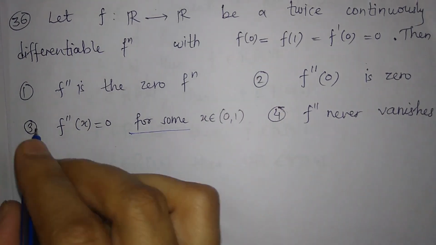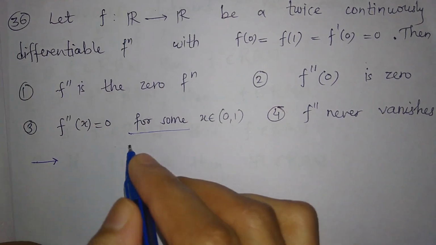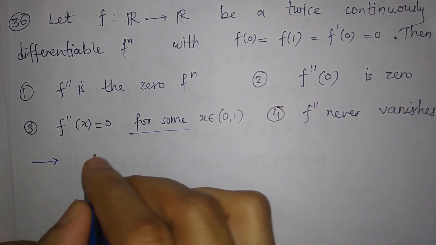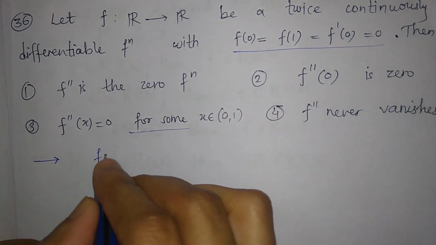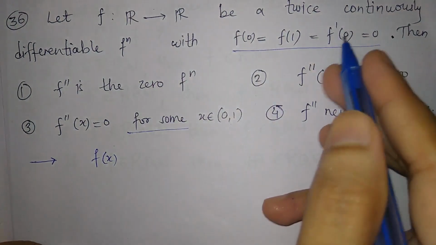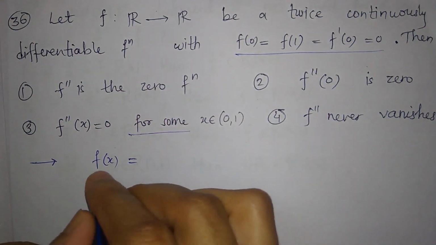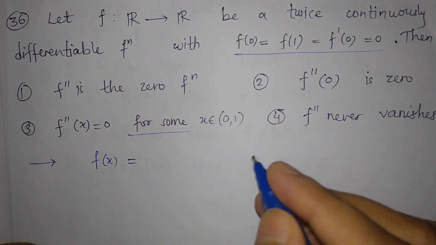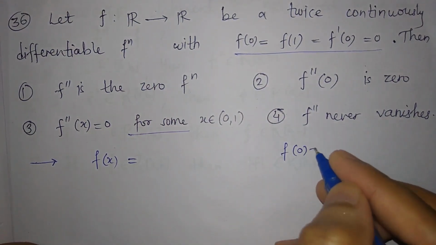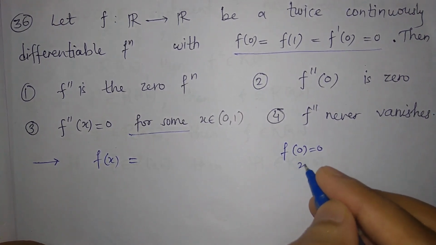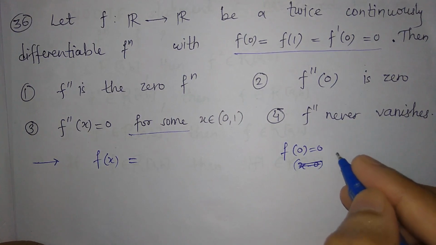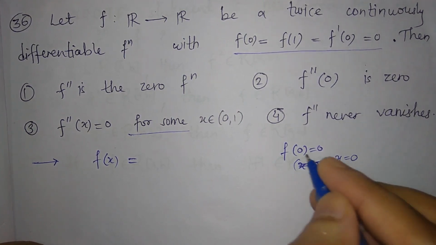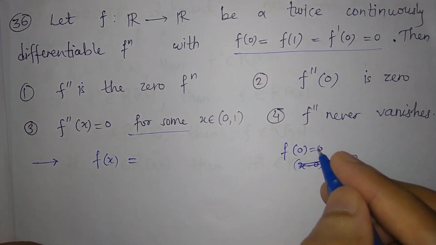So let us just try to construct such a function. Here we just use these conditions. So f is a twice continuously differentiable function. Let us denote f of x is equal to x, now f of 0 is equal to 0. So whenever we put x equal to 0, we get f equal to 0.